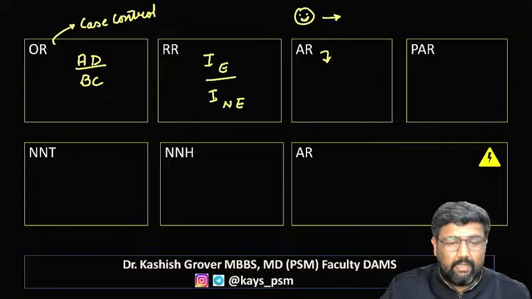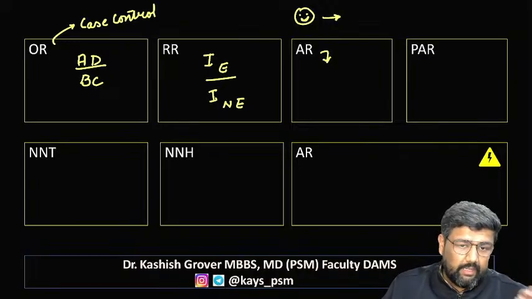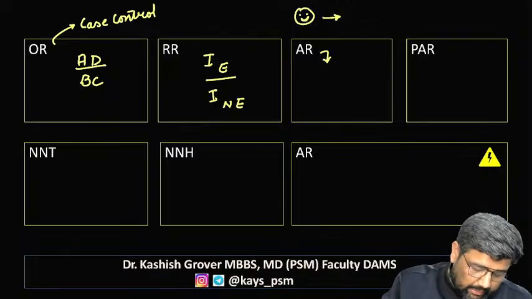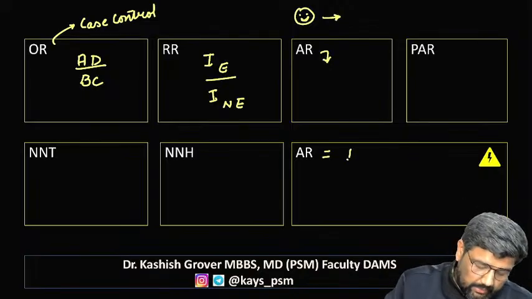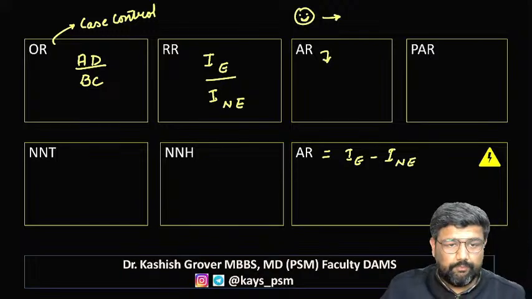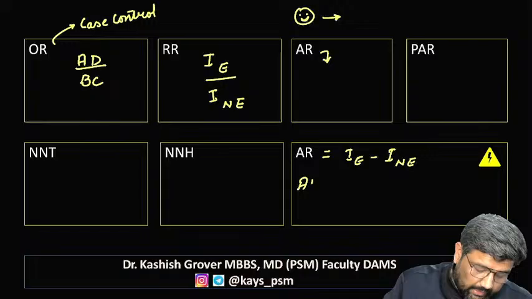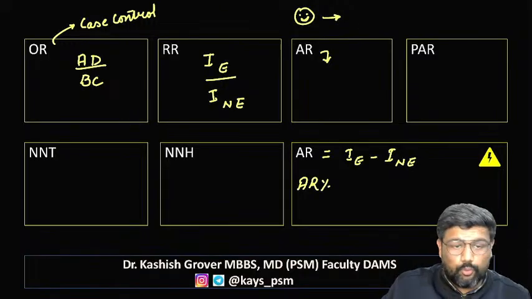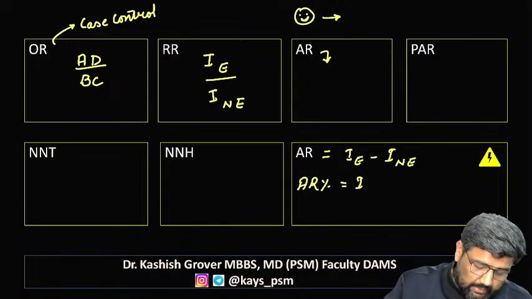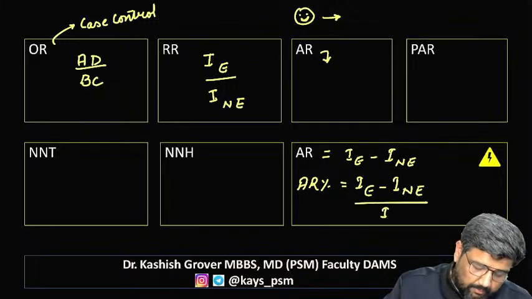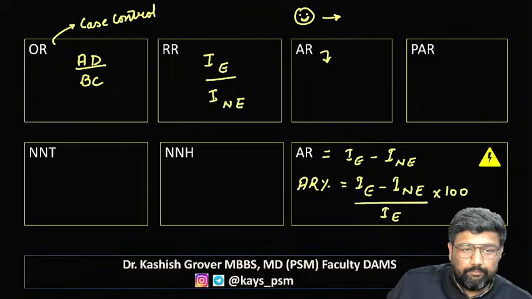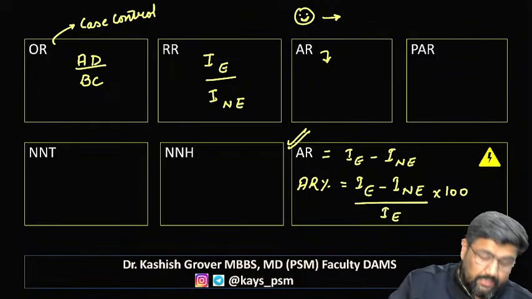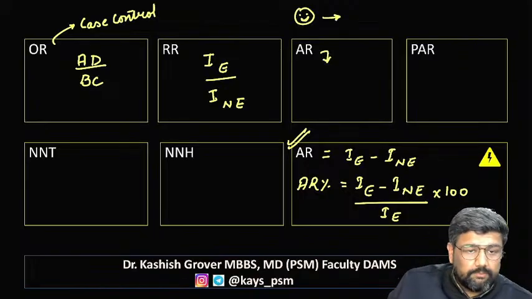Guys, when I take USMLE batch, I teach attributable risk is incidence exposed minus incidence non-exposed. And I tell them that attributable risk proportion is incidence exposed minus incidence non-exposed divided by incidence among exposed multiplied by 100. This is what is given in international books.